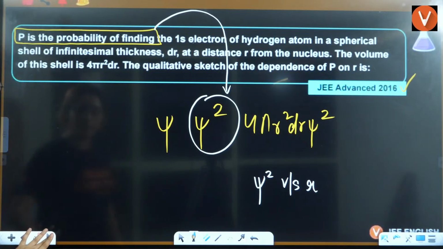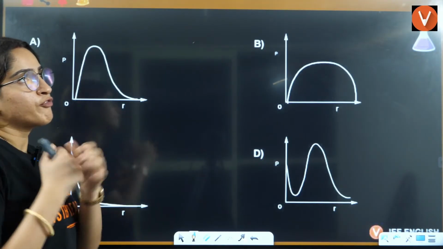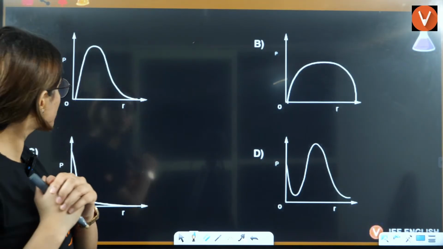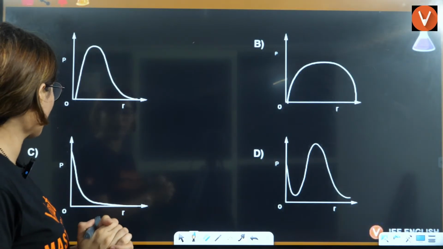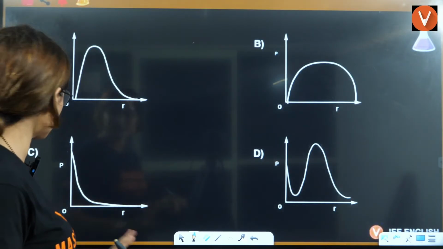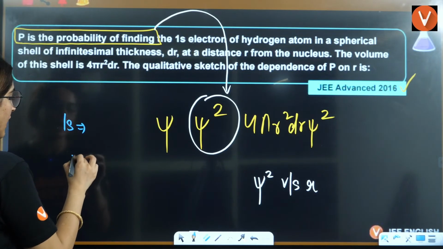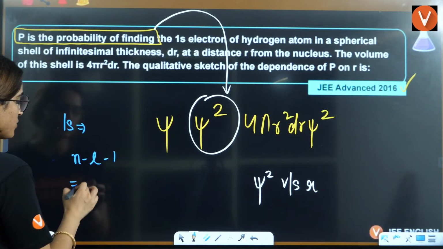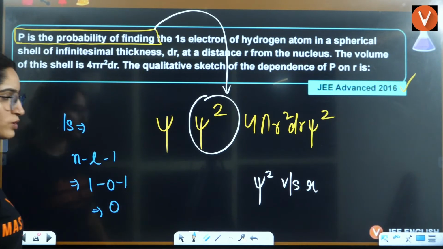Okay? Now, very simple, tell me one thing. For 1s, s orbital, the graph always starts from which phase? Maxima. Firstly, tell me one thing. For 1s, it is n minus l minus 1, so it is 1 minus 0 minus 1, so it is 0 nodes.